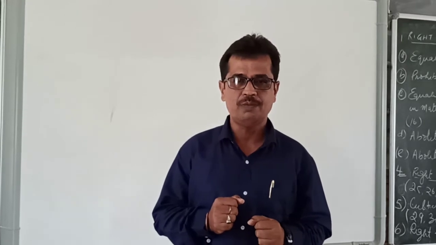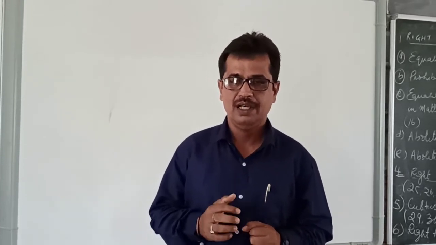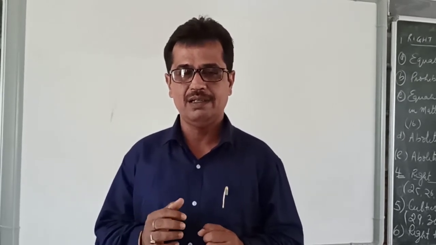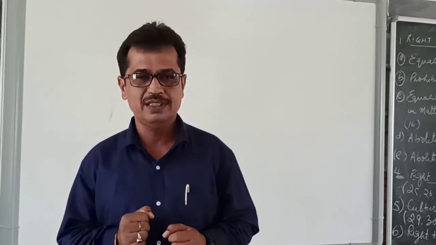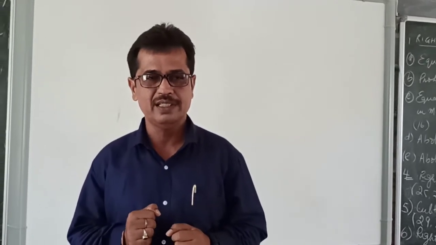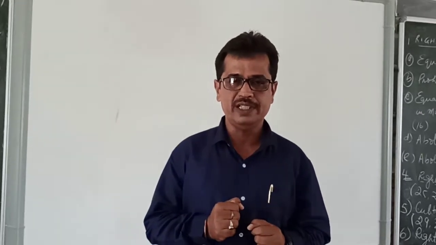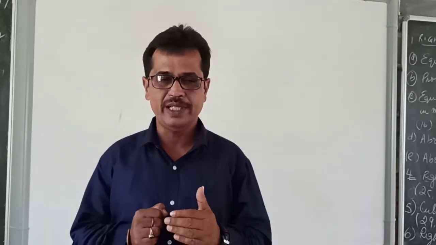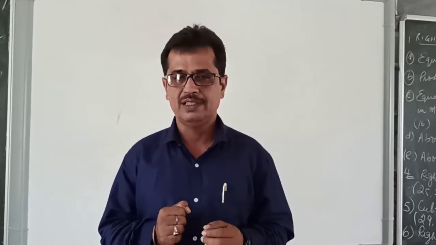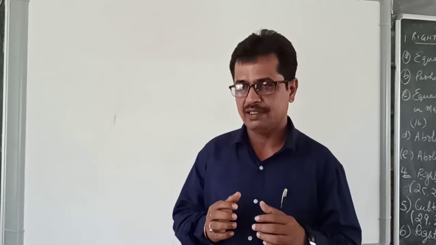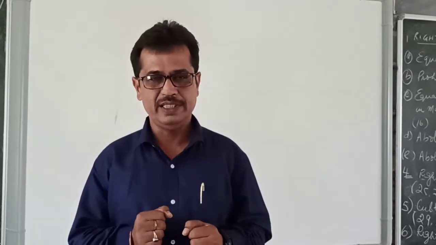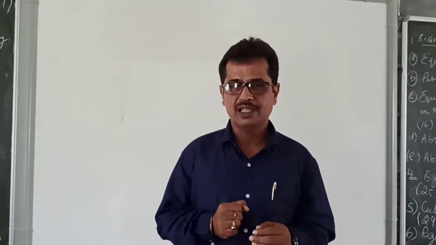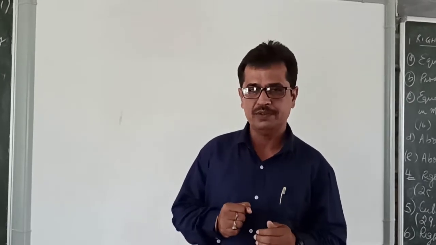CDRW stands for compact disc rewritable. In this type of CD, you can erase and rewrite the data many times. That is why it is called CDRW, compact disc rewritable. In this type of CD, as I told, you can write, erase, again write, again erase. Means many times it can be overwritten. This is called CDRW. So CDs are of two types, CDR and CDRW. Questions can come from this box also, so that is why we are explaining this.